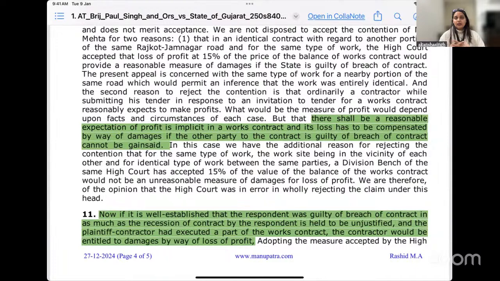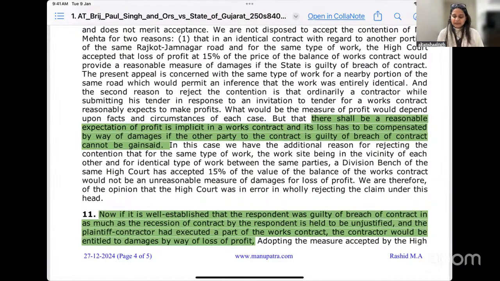We are acknowledging that when you enter into a contract of this sort, there is an expectation of profit implicit in such a contract. Even though you have not expressly said that you are expecting to make 15% or 10% profit out of this transaction, it is impliedly available there.